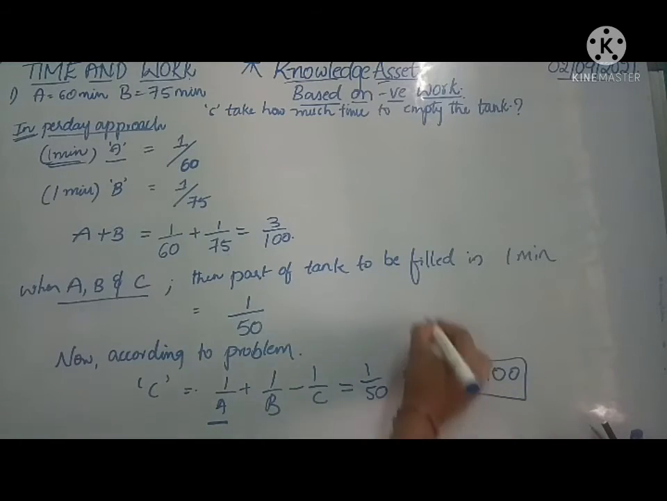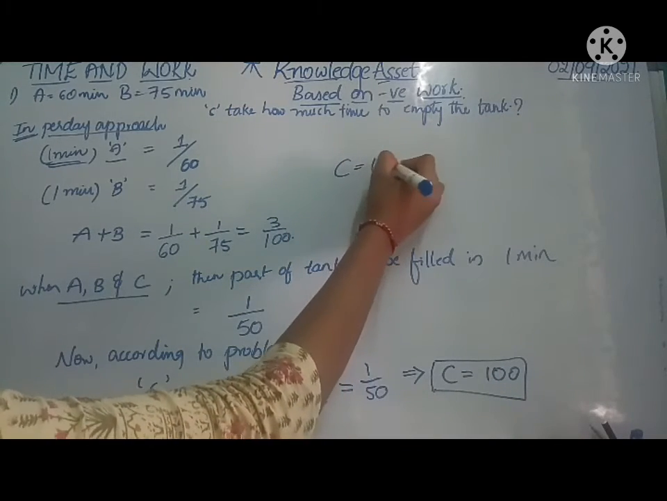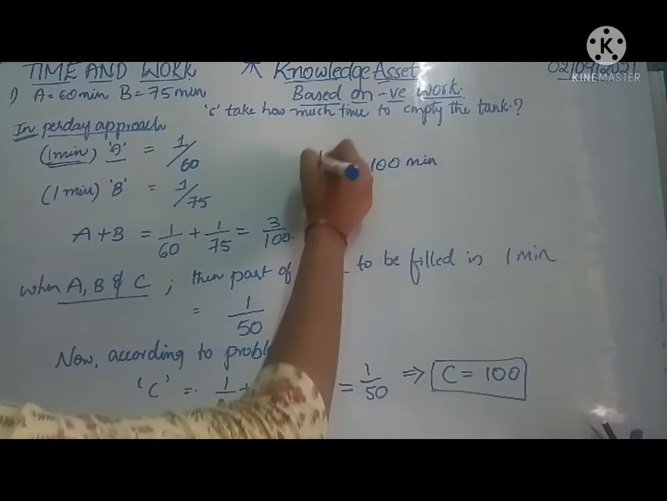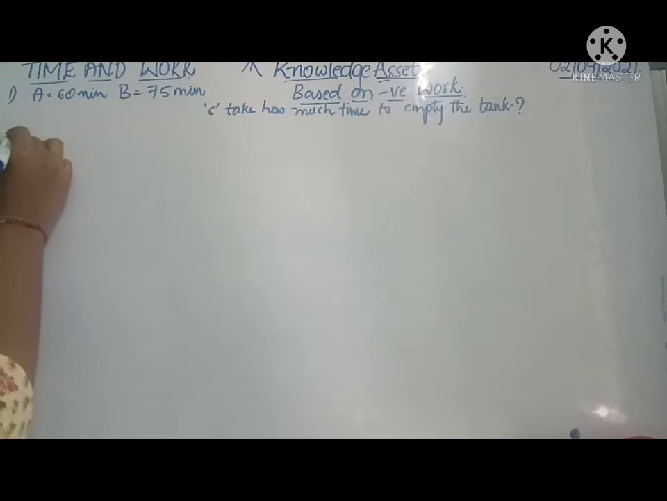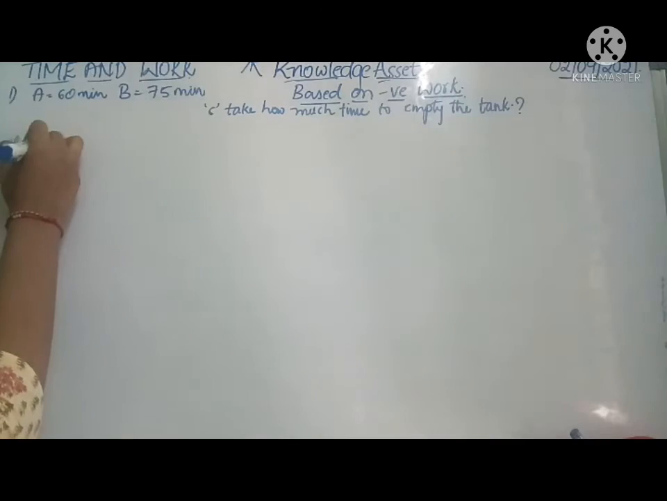That is, C takes 100 minutes to empty the tank. Okay, hope you all are clear with this per day approach. Next we'll look at the efficiency approach.